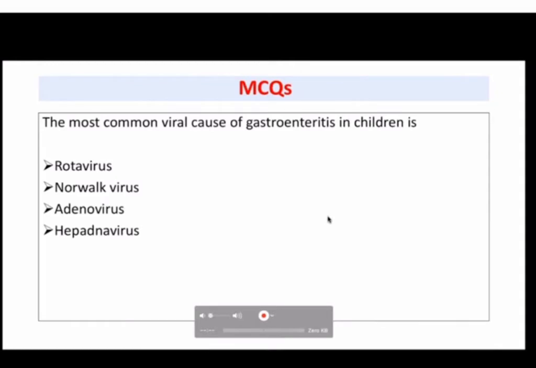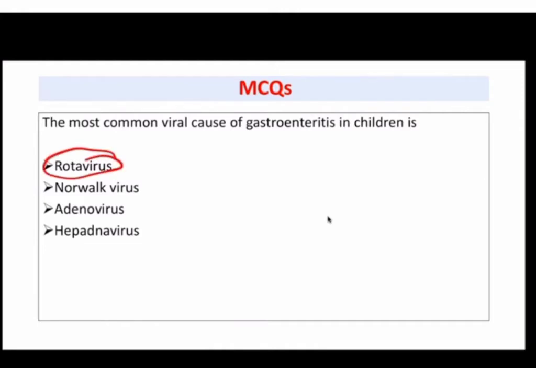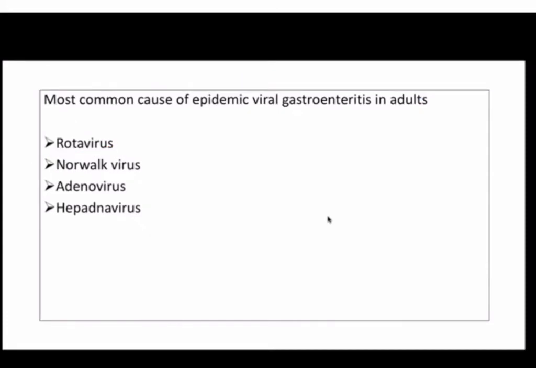So the answer for this, the most common viral cause of gastroenteritis in children, is rotavirus. In children the most common cause is rotavirus. The second most common cause is adenovirus 40 and 41. The next question is: most common cause of epidemic viral gastroenteritis in adults. As I discussed, the most common cause of viral gastroenteritis in adults is norovirus. Noroviruses are the viruses causing epidemic viral gastroenteritis in adults.